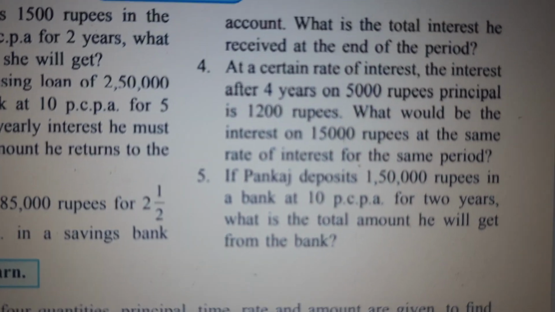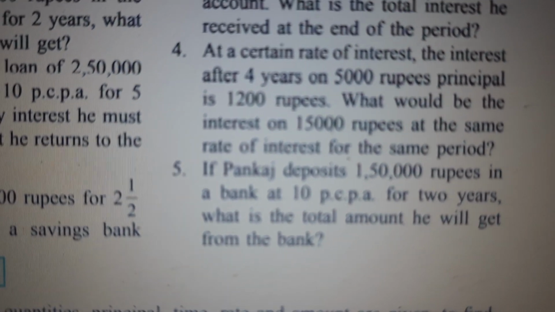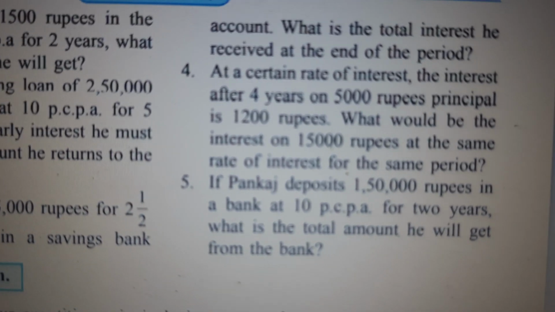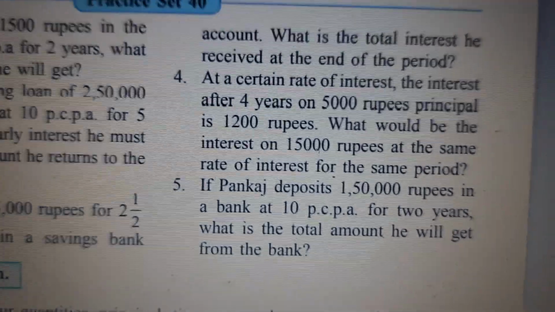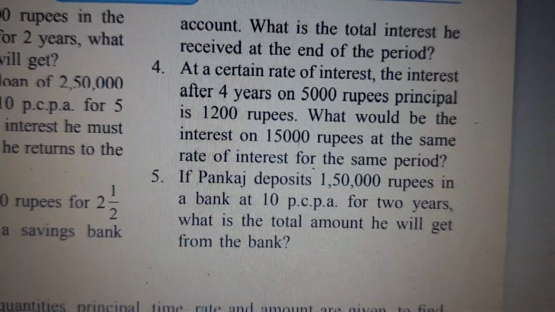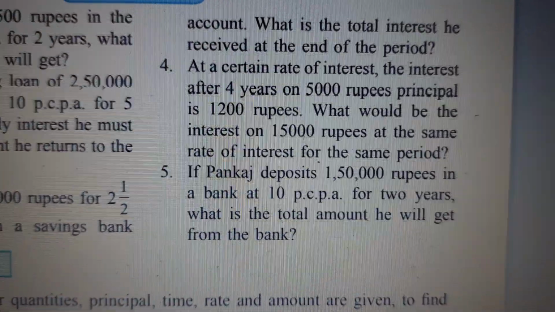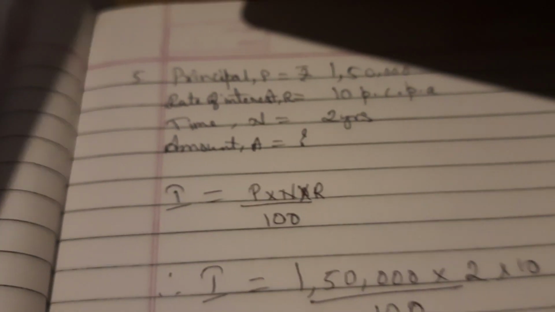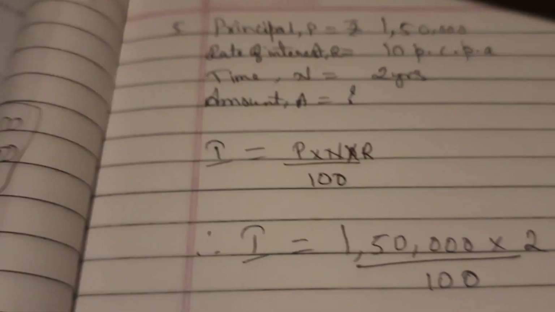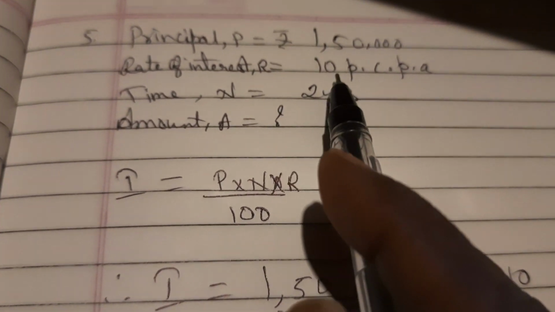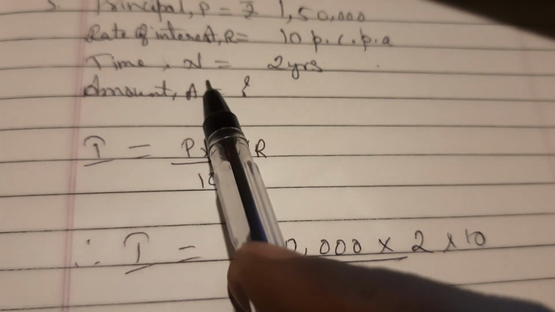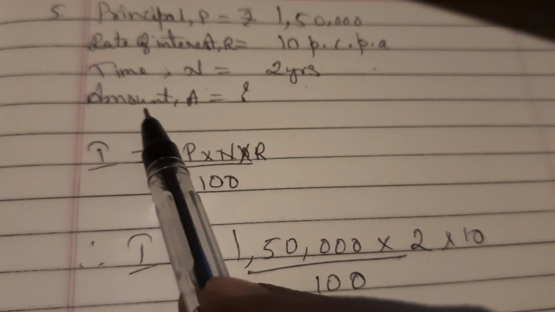If Pankaj deposits 1,50,000 rupees in a bank at 10% per annum for 2 years, what is the total amount he will get from the bank? Okay, if Pankaj deposits 1,50,000 rupees in a bank at 10 PCPA for 2 years, what is the total amount he will get from the bank? So we'll have to do two things, children. First we have to find out the interest and then we will have to find out the amount. So principal P is 1,50,000, rate of interest are 10 PCPA, time N, that is 2 years, amount question mark.